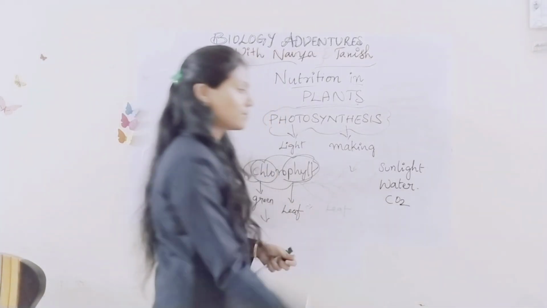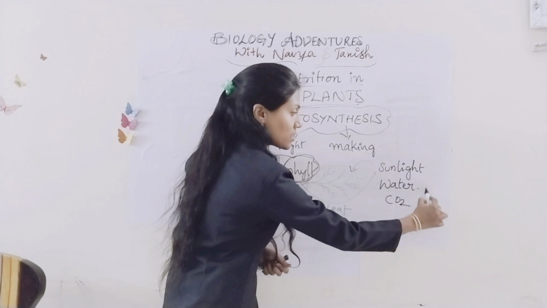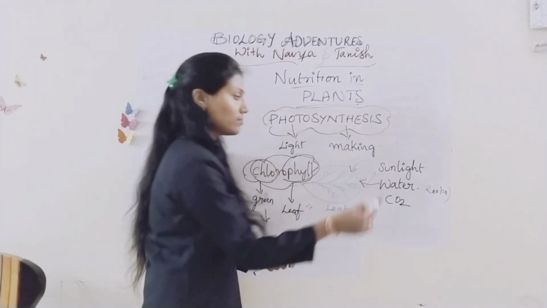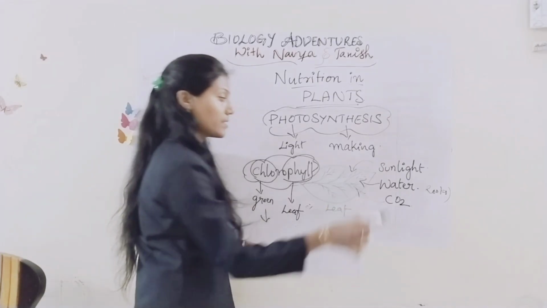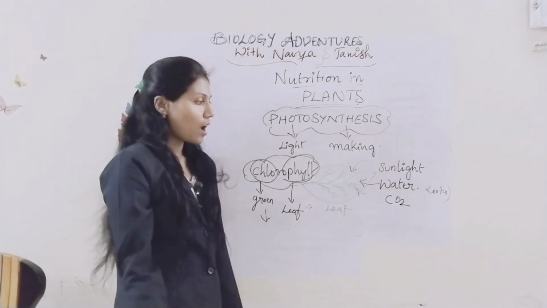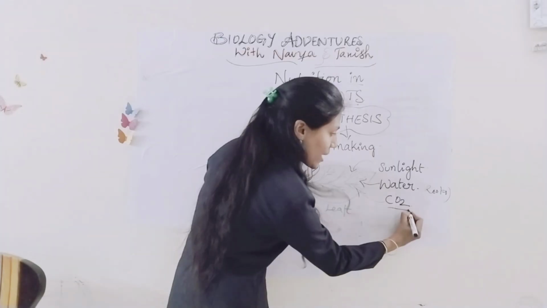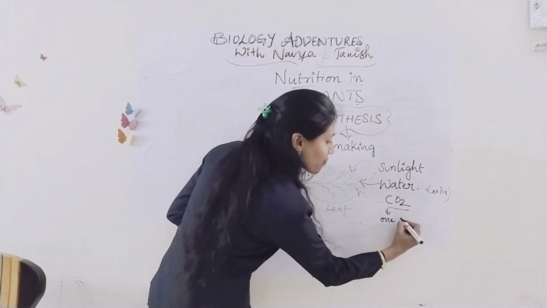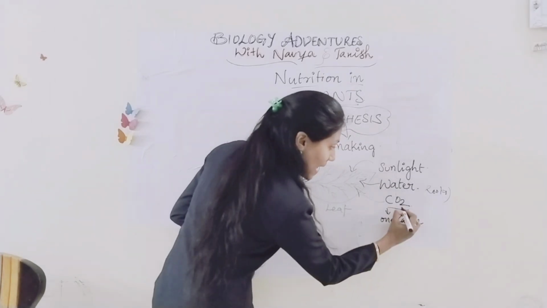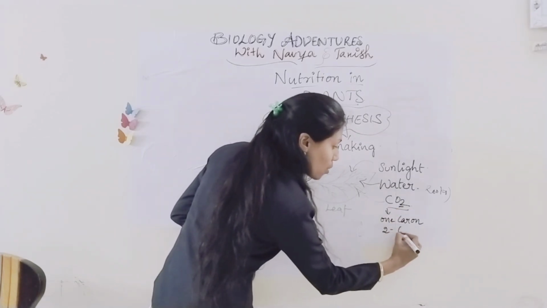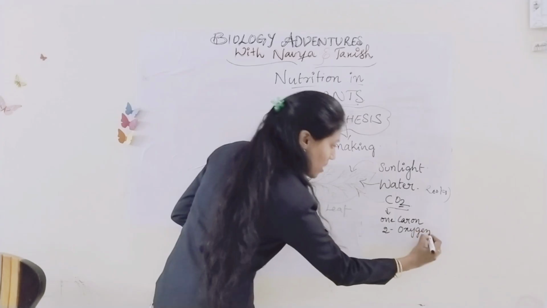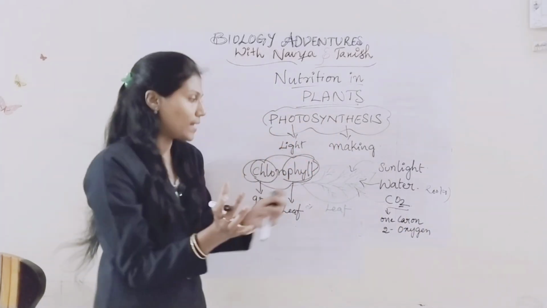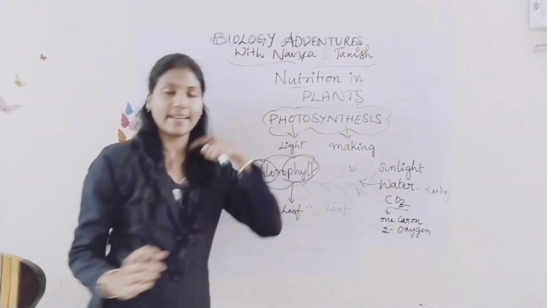and from the roots it will take water, then carbon dioxide. What is this carbon dioxide? See, it has one carbon and two oxygen. So one carbon attached to two oxygen atoms, we call the carbon dioxide.